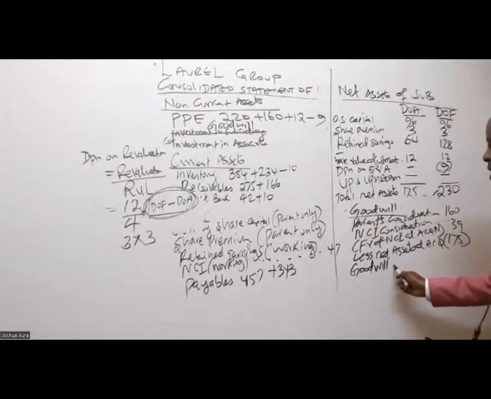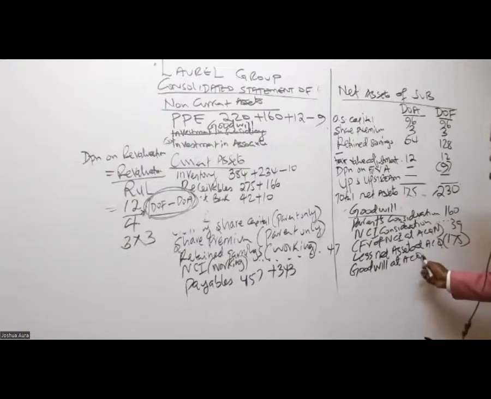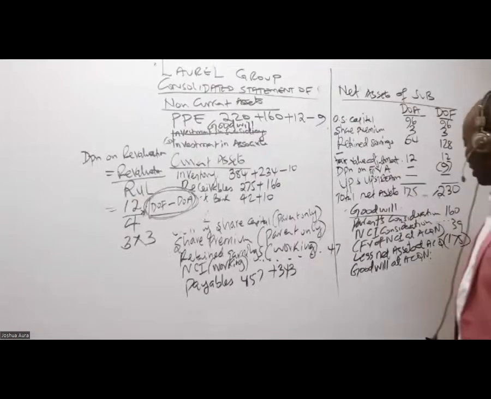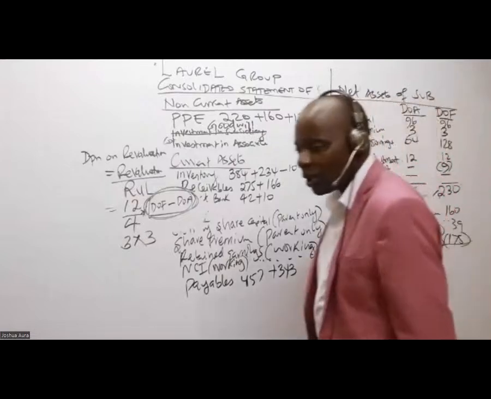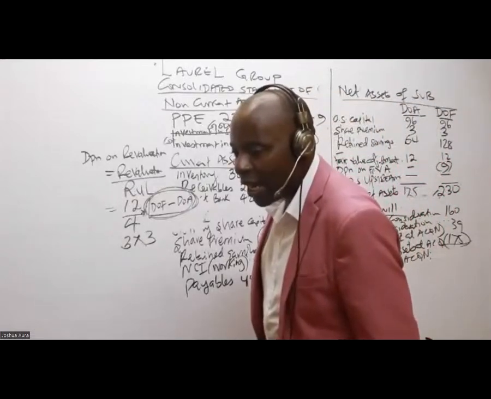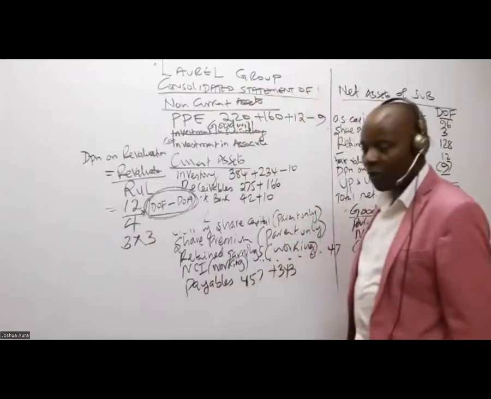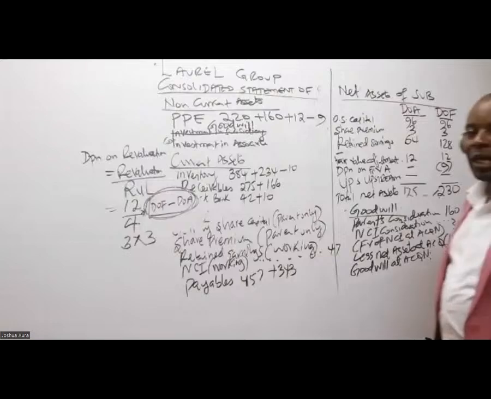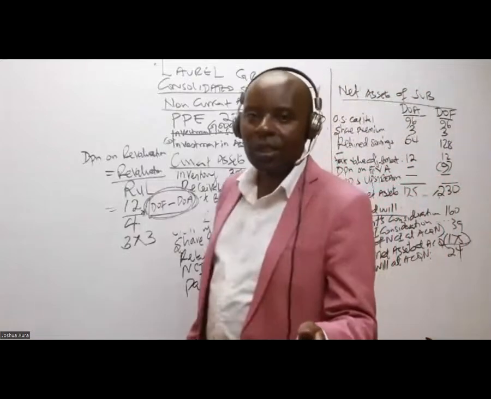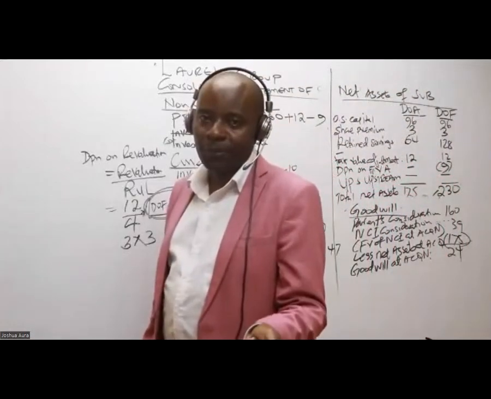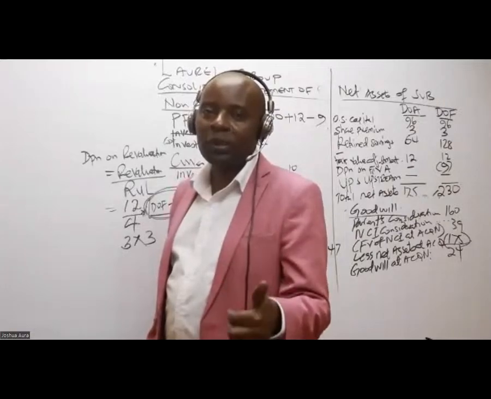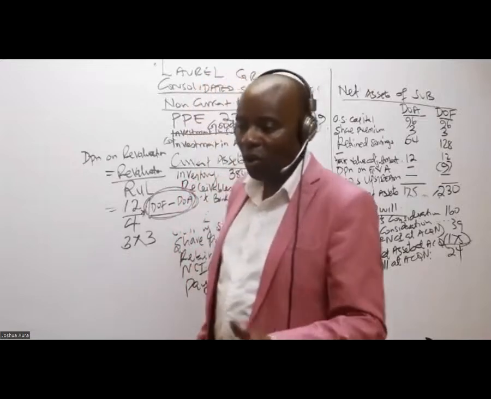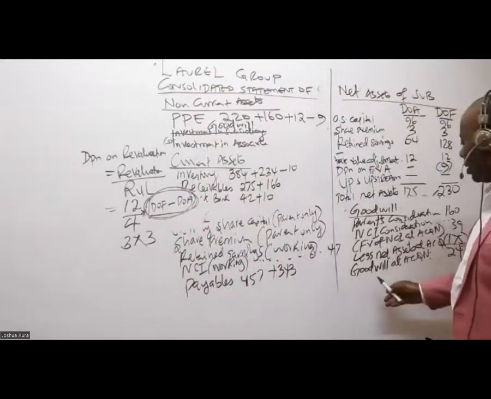So could you then kindly give me the goodwill at acquisition here? I'm being given a figure of 24. When we get this goodwill at acquisition, it's an asset, just like any other asset. It's subject to depreciation. Although being an intangible asset, we can't call that loss in value depreciation. We shall call it impairment.